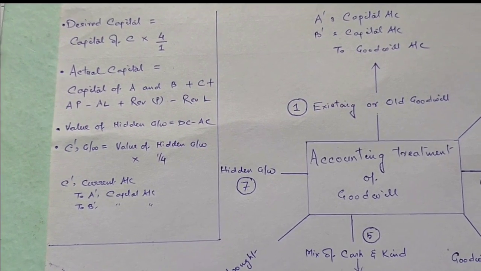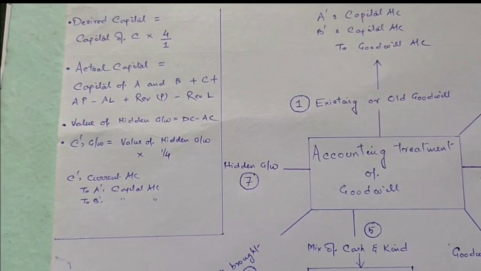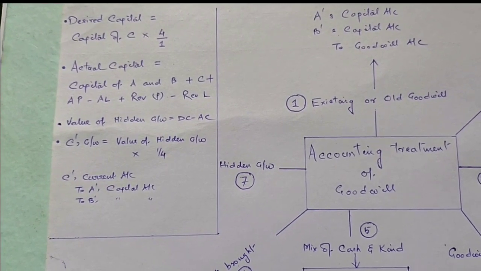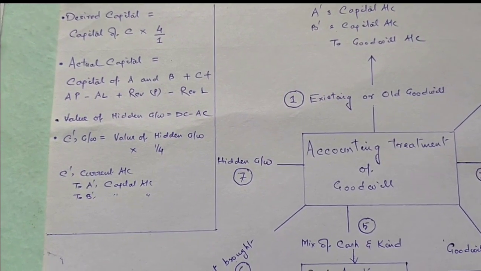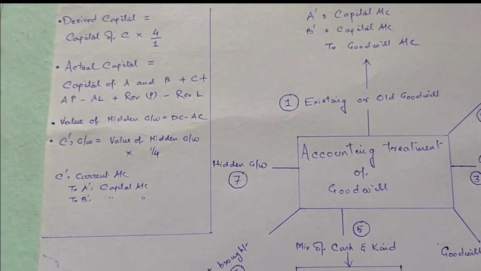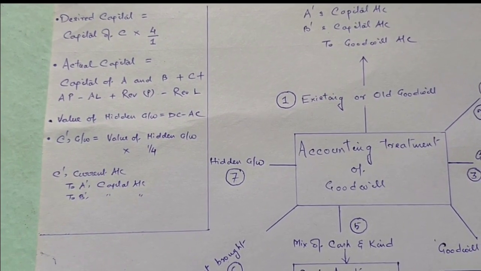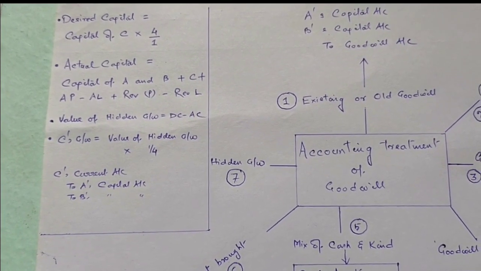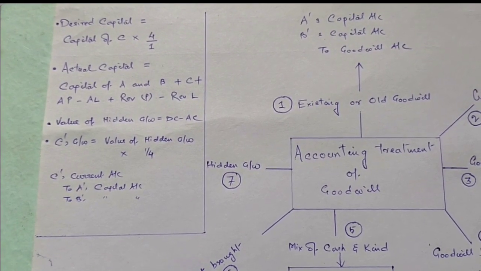The next step is to calculate the actual capital. For actual capital, we use the capital of old partners plus capital of new partner plus all accumulated profits; if there are accumulated losses they will be subtracted, profit on revaluation will be added, and loss on revaluation will be subtracted. The third step is that from the desired capital, the actual capital will be subtracted.